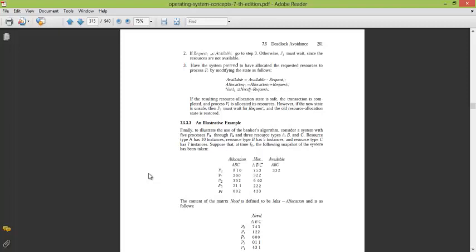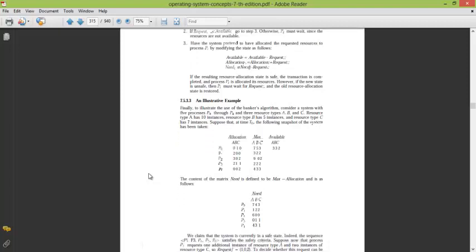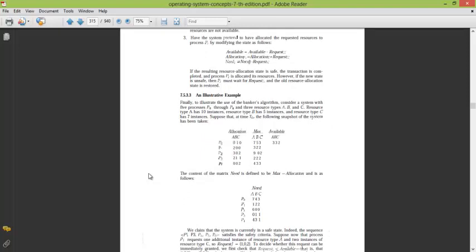After this, the safety algorithm is run again for each process, and if the system is in a safe state, only then is this allocation done. Otherwise, not. The preparation part of the exam is left to your side, so prepare well and do well. If you have some doubts, they will be cleared by this example. Thank you very much for watching this video, and all the best for your exam tomorrow.